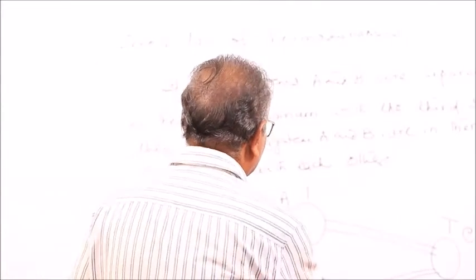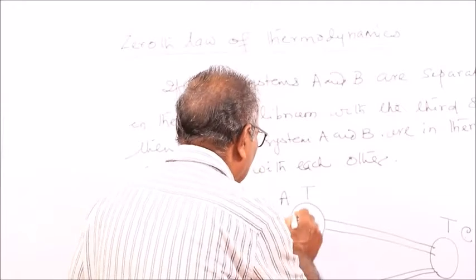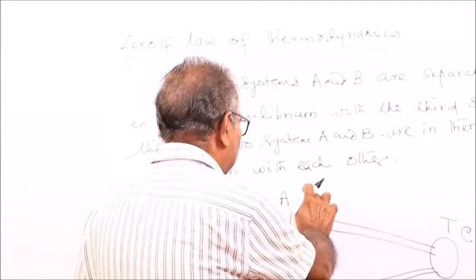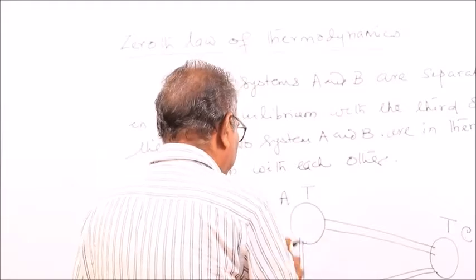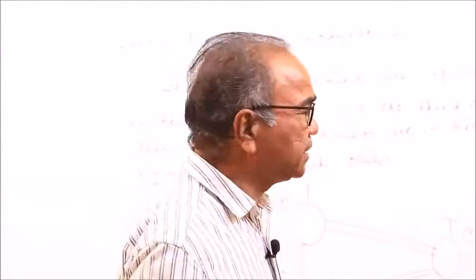So the temperature of A is T and of B is T. If they are connected, there will be no heat transfer. Their temperatures are the same, so A and B are in thermal equilibrium with each other. So the concept of temperature comes from the zeroth law of thermodynamics.